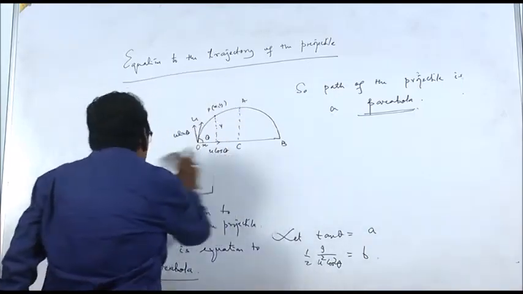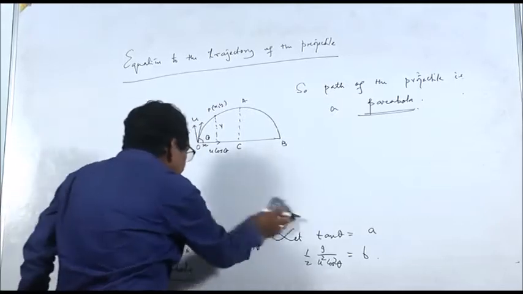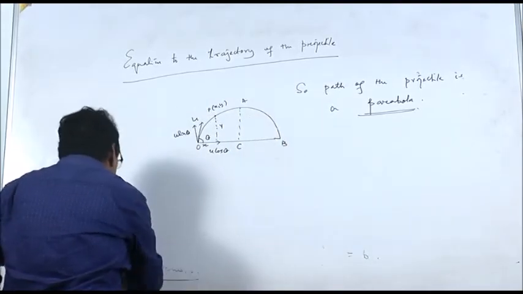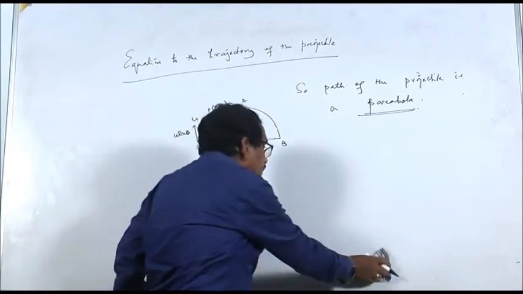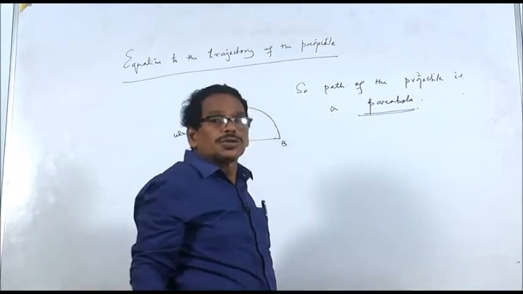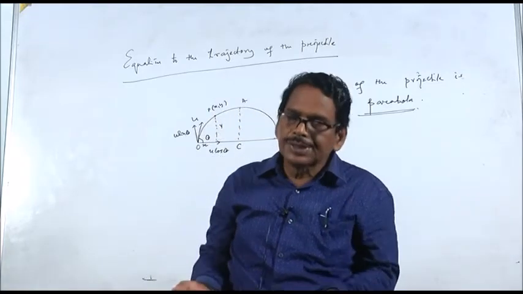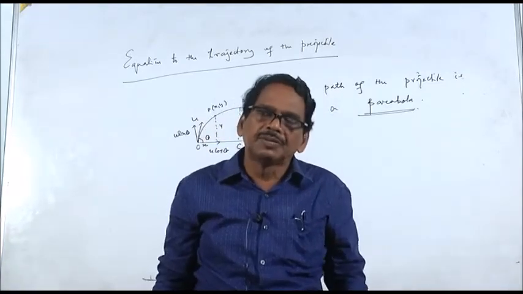So this is how you find out the equation to the trajectory of the projectile. In the examination, you may get a long question: What is projectile motion? Deduce an expression. Find out the equation to the trajectory of the projectile. This can be a full question. With this, there may be a small numerical.